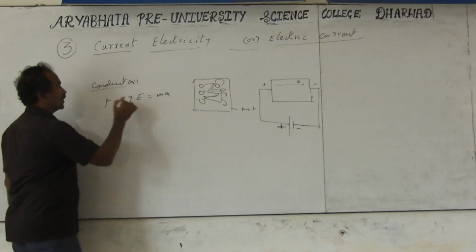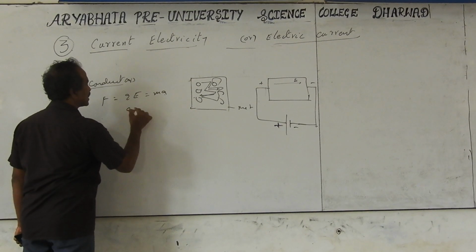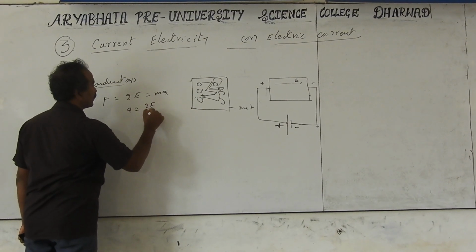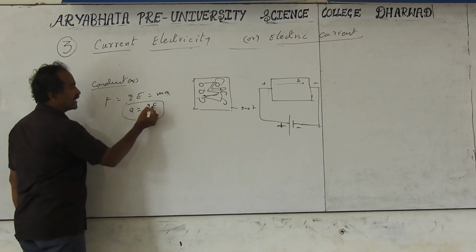Okay, F equal to QE is a force vector. So you get the acceleration from this, a equal to QE by m. This is the acceleration of the charged particle in the electric field.